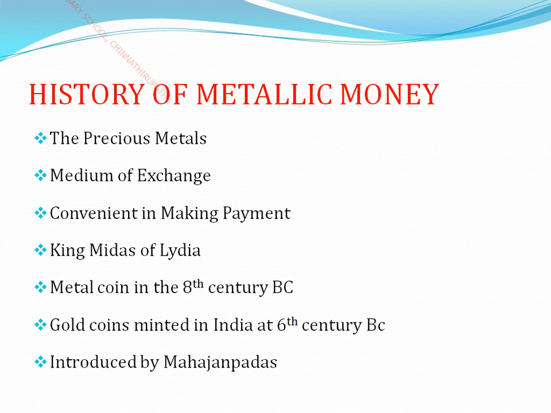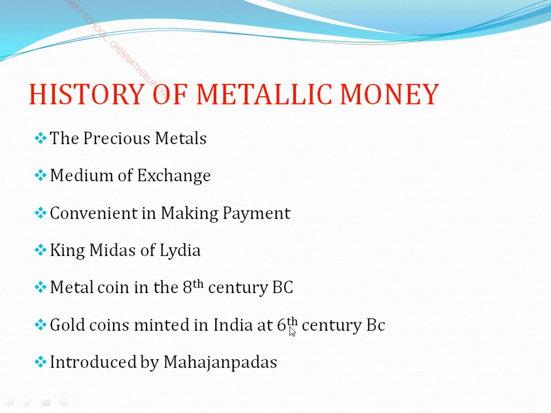In the history of metallic money, you learned especially about the story of King Midas of Lydia, who introduced metallic money.